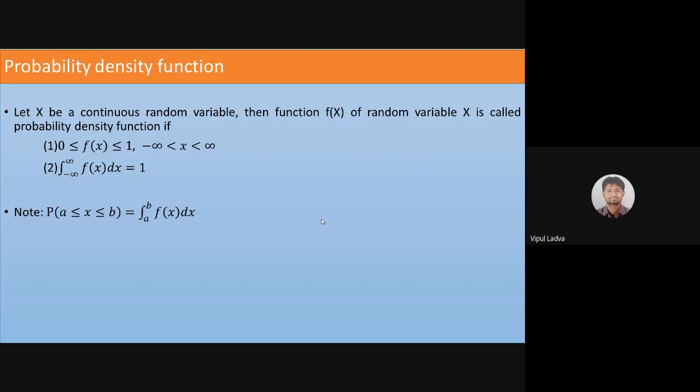And for the second property, the probability mass function must have a total of 1. If my random variable is going to take infinite values, then summation will surely not help me. In that case, one of the tools from our calculus, that is integration, will help us.